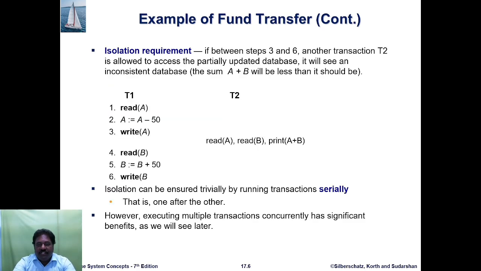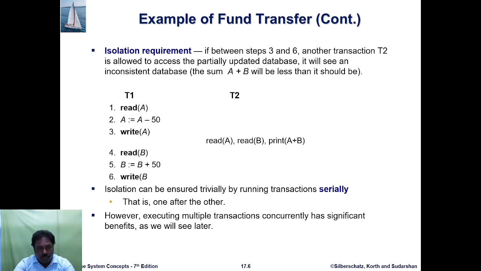Then the isolation requirement: between steps 3 and 6, if another transaction T2 is allowed to access the partially updated database, it will see an inconsistent database. The sum of A plus B will be less than it should be.